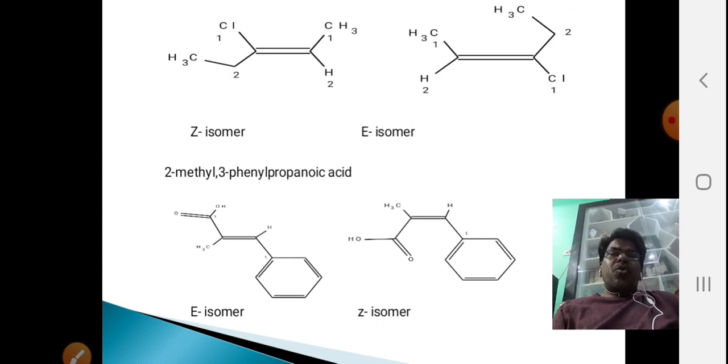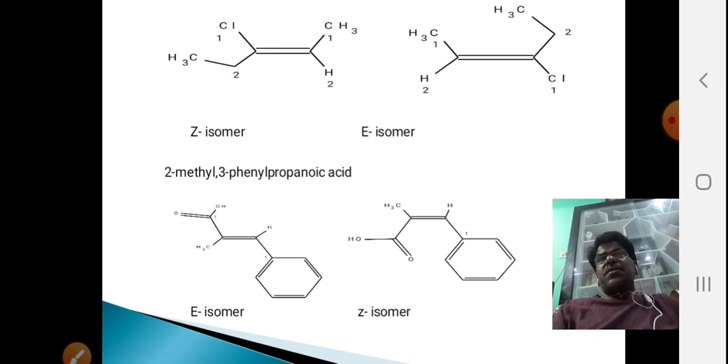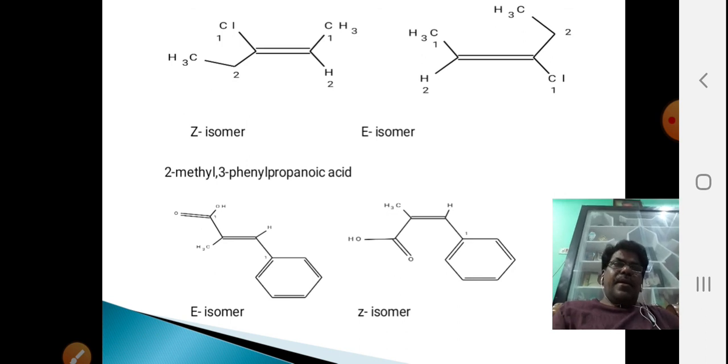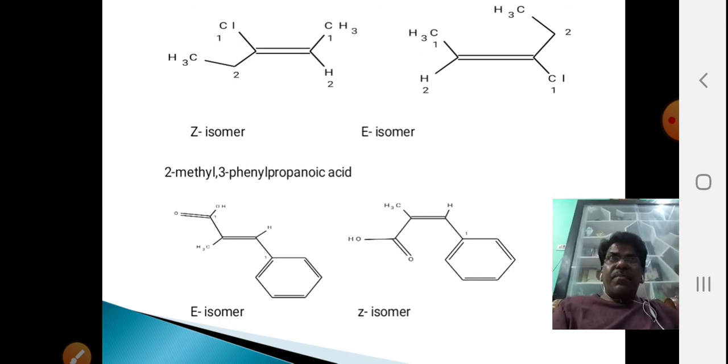If the top priority groups are opposite, it is called E isomer. To assign the priorities to the groups or atoms, some exercise should be done, based on the sequence rules or CIP rules proposed by Cahn, Ingold and Prelog, which will be discussed in the next classes.